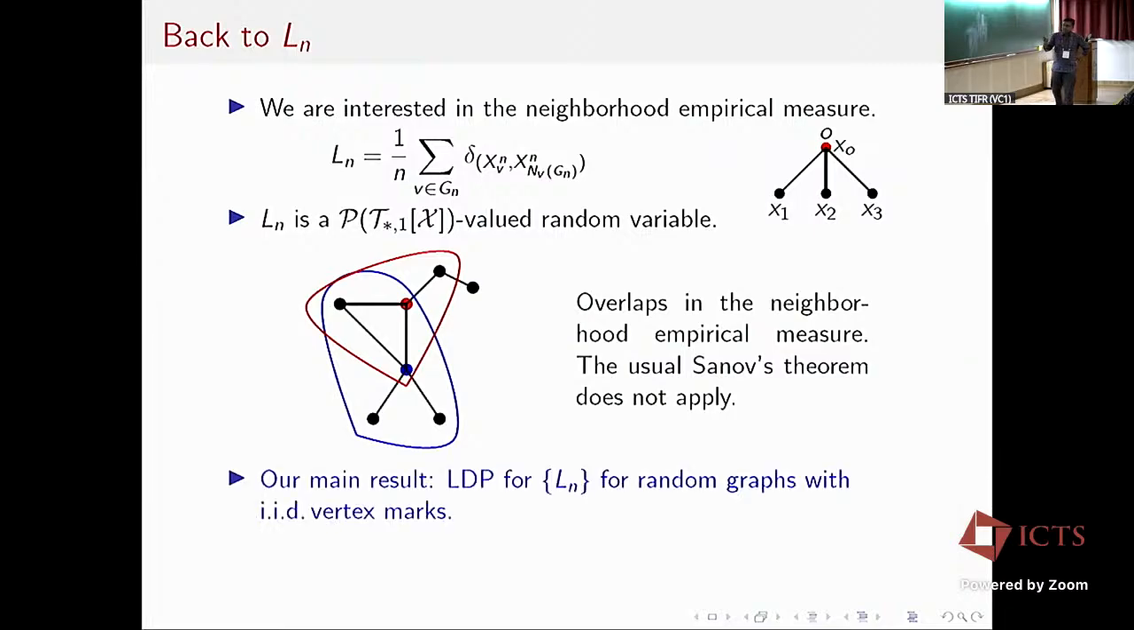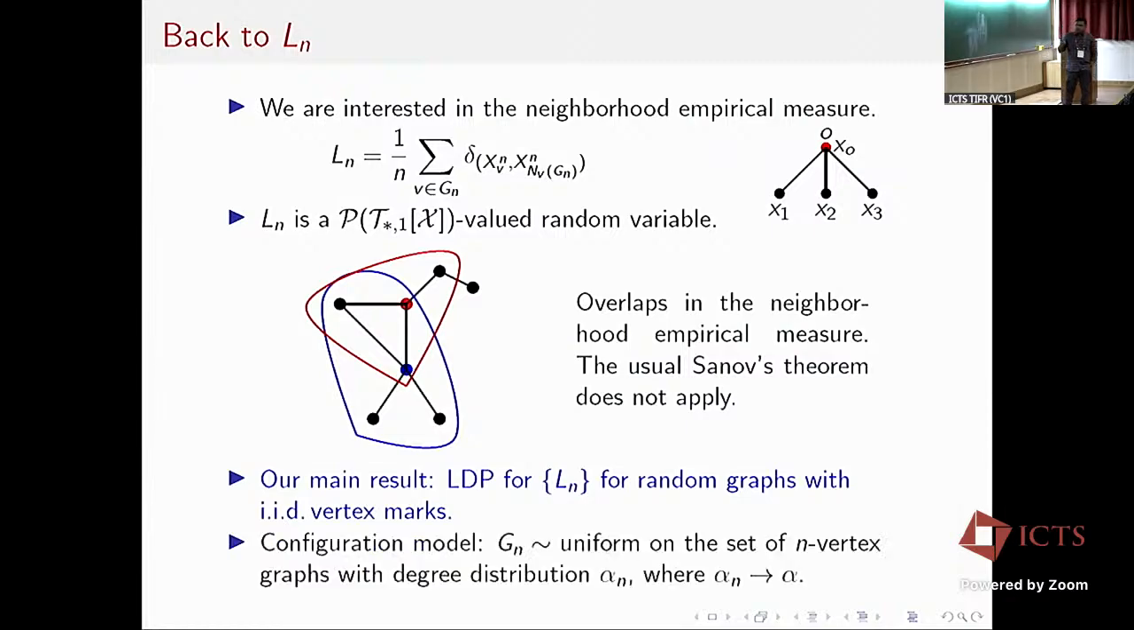So our first main result is going to be a large deviation principle for this object Ln for random graphs with IID vertex marks. And we will focus on the configuration model. So I'll assume that Gn is uniformly distributed on the set of n vertex graphs with a specified degree distribution alpha n, and alpha n converges to alpha. And further, I'll assume that alpha has finite support and will denote the mean of alpha by kappa.